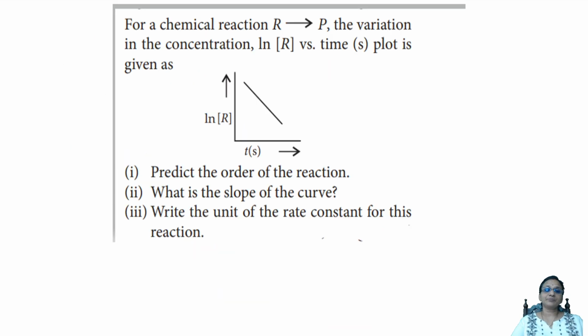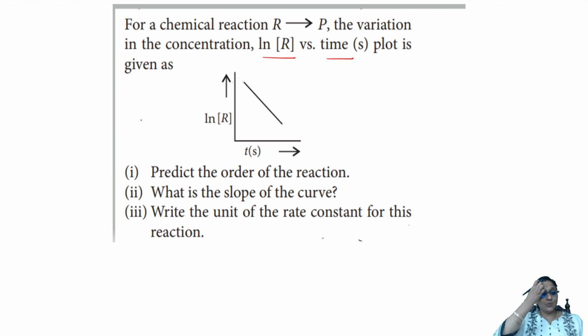Next question. For a chemical reaction, reactant gives products. The variation in the concentration, ln R versus time plot, is given. Predict the order of the reaction. What is the slope of the reaction? What are the units of the rate constant for this reaction? Easy. First of all, remember students, here you are trying to get an intercept. Correct? You're trying to get an intercept here, this part, when you extrapolate this.